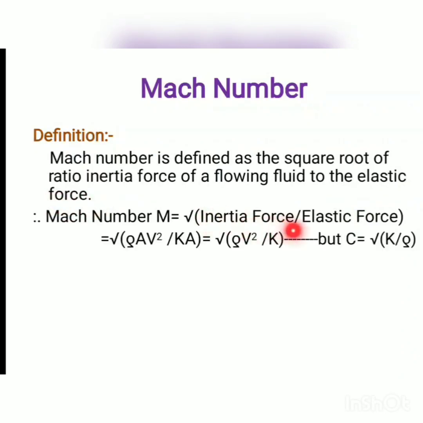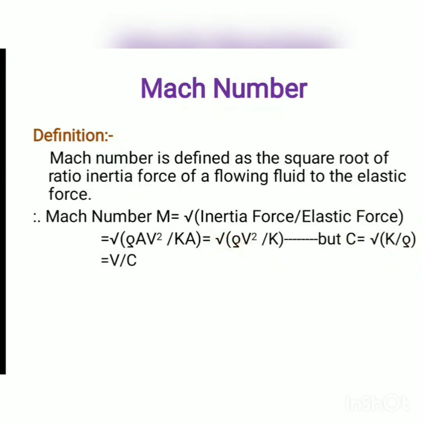The inertia force can be written as rho A V square, and elastic force is KA, where K is the elasticity constant. This equation can be written as under root of rho A V square upon KA. Here A gets cancelled, we will get under root of rho V square upon K. But we know that C is equal to under root K by rho. We have derived this equation for bulk modulus. Put the value of C is equal to under root of K by rho here.